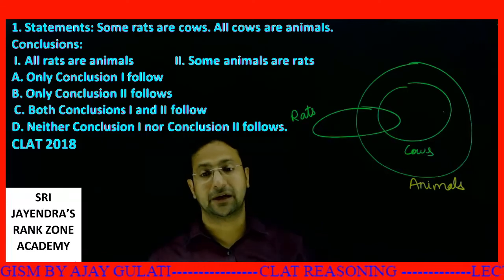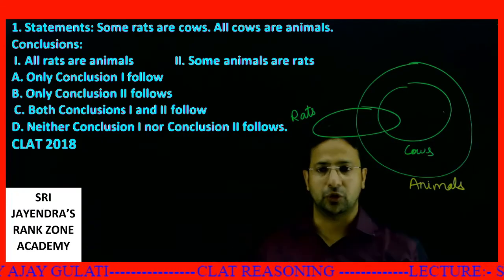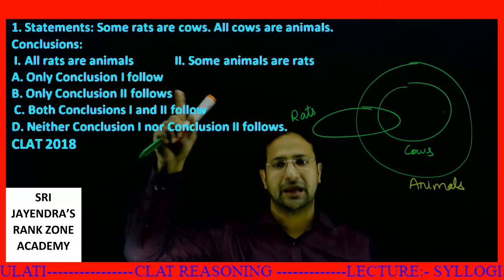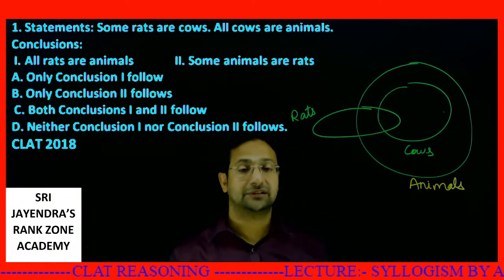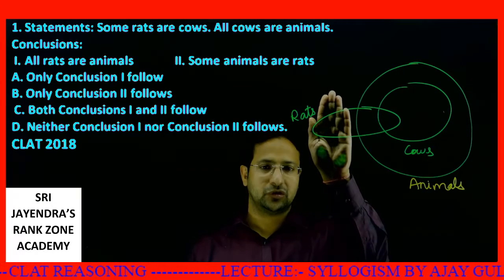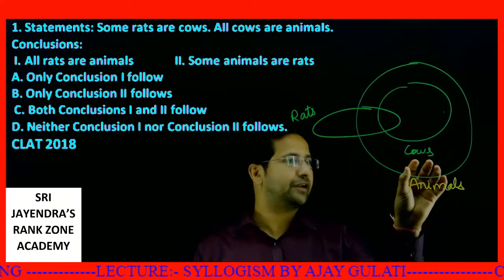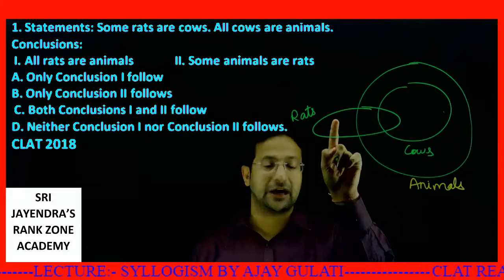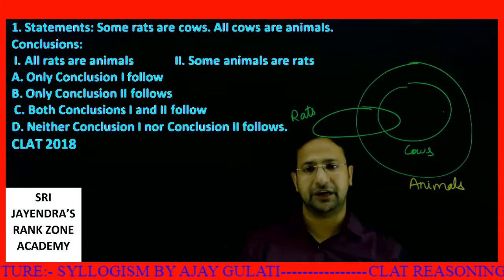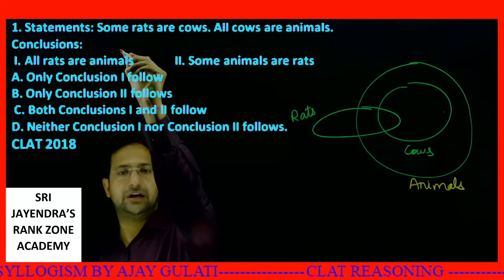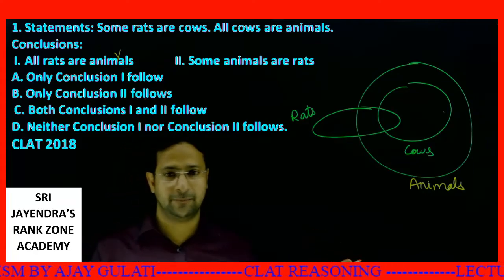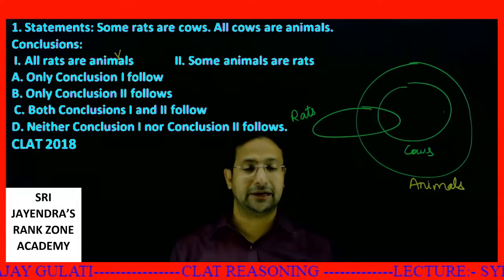What is the first statement? We have to tell which conclusion follows. All rats are animals. Can I say so? Only this much portion of rats is with animals. This portion of rats is not with animals. So the first statement is definitely wrong. This is not possible.